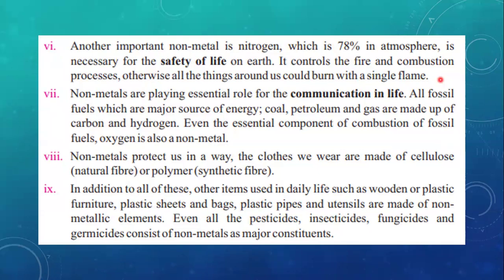If a little amount, or even the optimum or appropriate amount of oxygen is present, then the fire can erupt to a high level. So basically, fires and all those combustion processes need air, need oxygen, to accelerate, and they would be uncontrollable. So for them to be controlled within a particular range, we need nitrogen as a balancer.